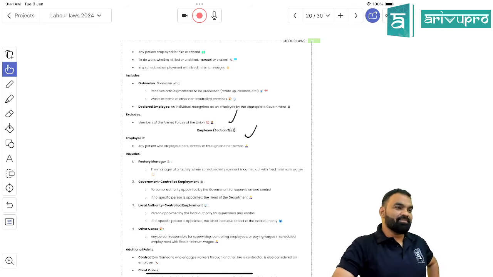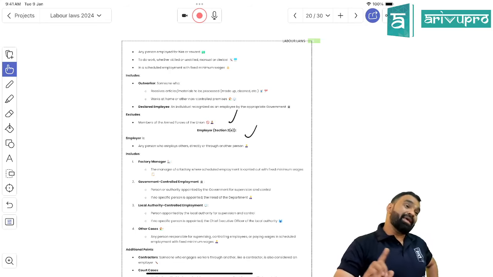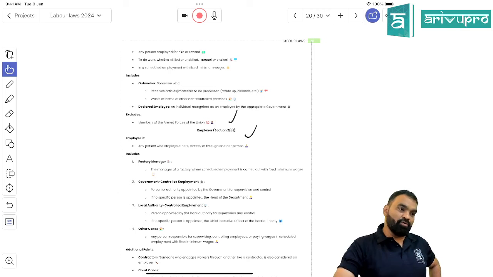So what would be the work of ILO? Internationally, India is a part of the International Labour Organization, which is working towards harmonization of labor law over the globe, so that every country should have similar labor laws. India, being a founding member of ILO, is working towards standardization of its labor laws as per international standards. Got my point, students?